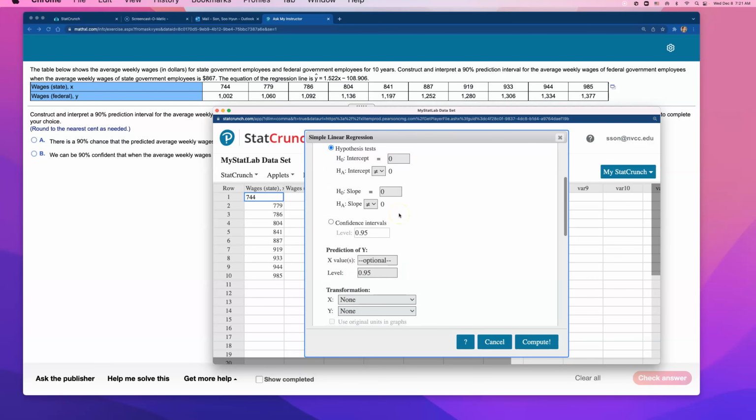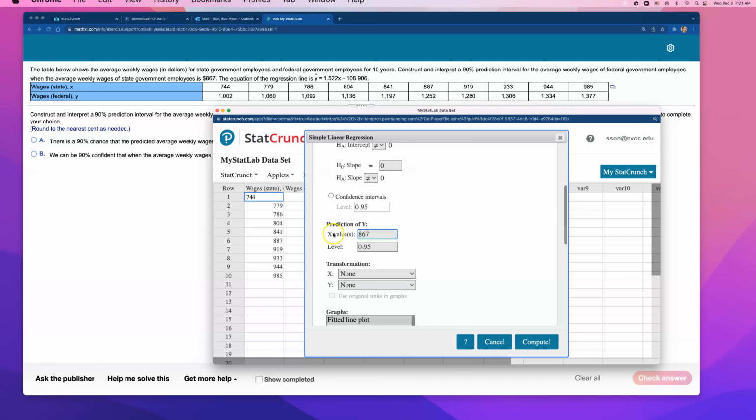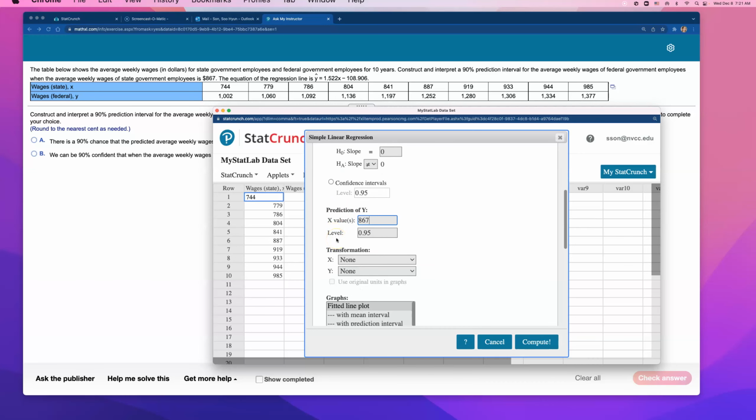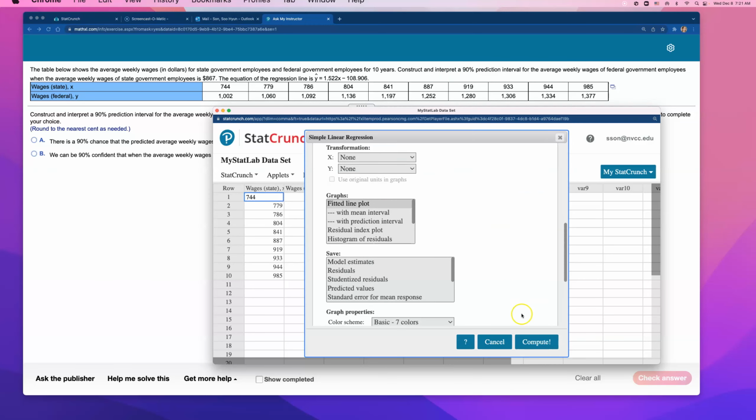you don't have to change anything, but I want you to do this part right here so that we can just find that prediction interval. Remember they said predict the average weekly wages for a federal government employee when the state government employee has a wage of what? 867. So I want you to type in 867 or your number, because everybody's number is probably a little bit different, for the prediction of y. And the level, go ahead and change that to what they want. They want to construct and interpret a 90% interval, so I'm going to go ahead and change that to 0.90. Okay, and that's really all you need to do. All the answers that we need will be on the next screen.